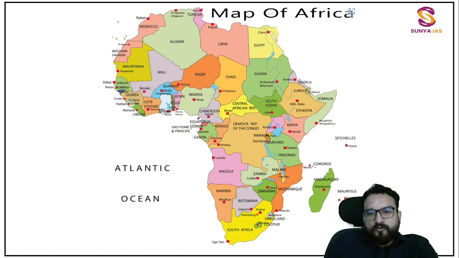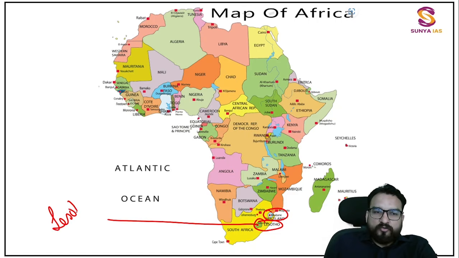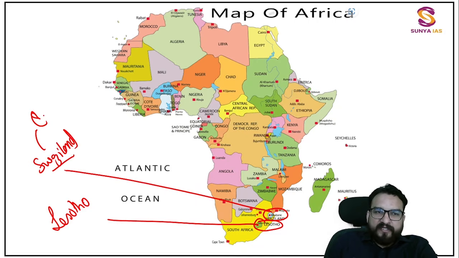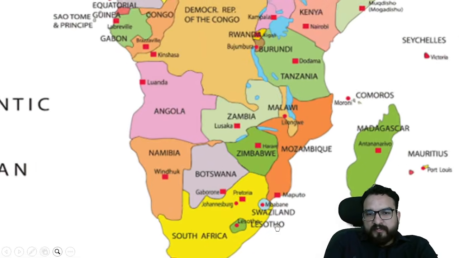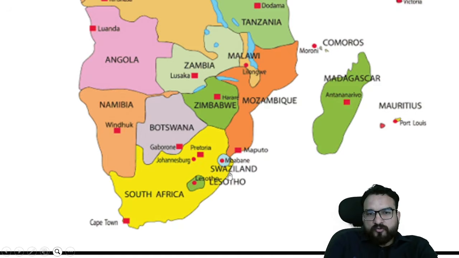Now see over here that in South Africa you will be getting 2 independent landlocked countries too, guys: this is Lesotho over here and Swaziland. I hope you can see Lesotho. I'll be zooming it too, and Swaziland. Swaziland was the name earlier, now it is known as Eswatini. This is the new name. Eswatini, Lesotho over here. So see like this, if I'm zooming over here, Lesotho and Swaziland.